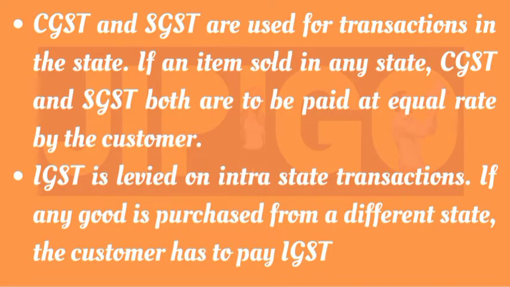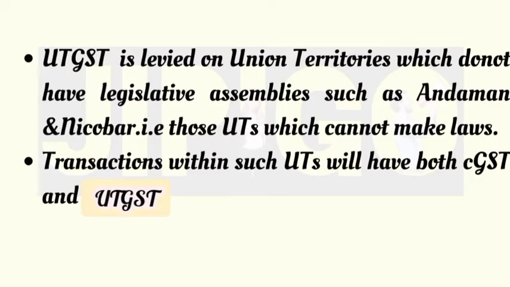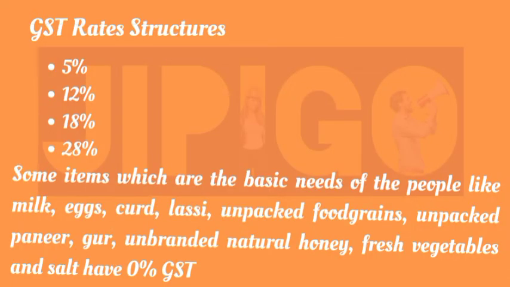CGST and SGST are used for transactions inside the state. If an item is sold in any state, then both CGST and SGST will be applicable there. Both are to be paid at equal rate by the customer. IGST is levied on interstate transactions. UTGST is levied on union territories which do not have legislative assemblies. Transactions within such UTs will have CGST and UTGST.